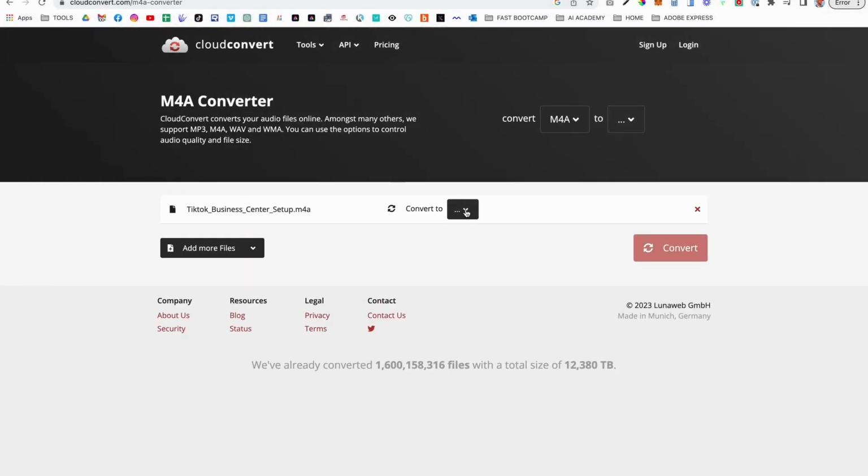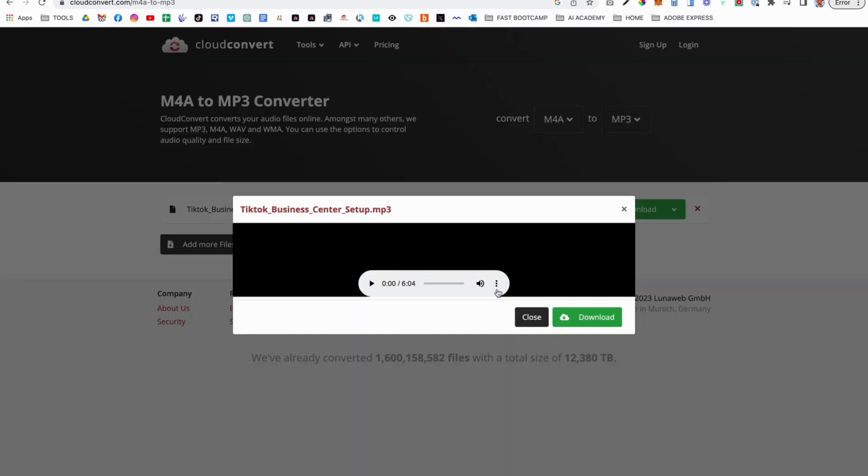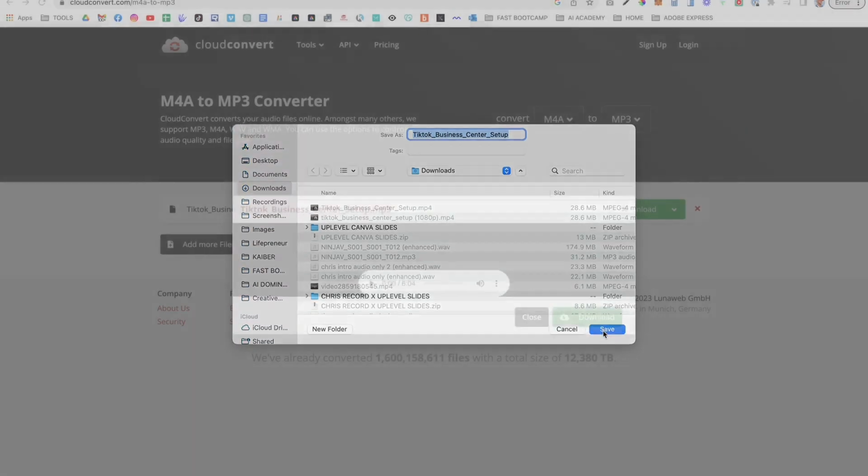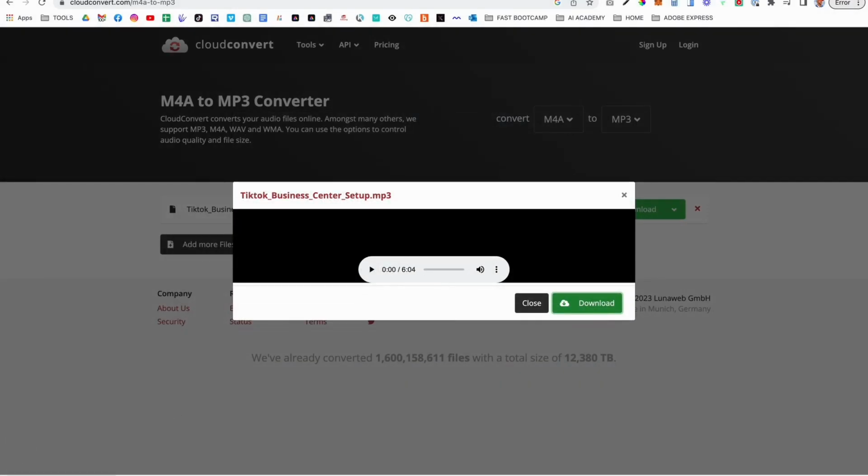And now we're going to decide how to convert it. And so we're going to go ahead and convert it to MP3 and click Convert. Okay, that was fast. And so now we're going to click Download, save it to the computer. So it's in our downloads folder. Now we have the audio from his video as an MP3 file.